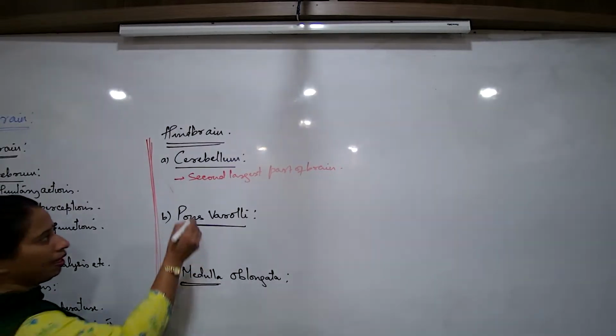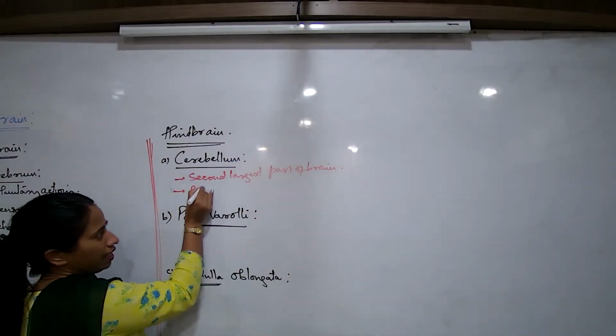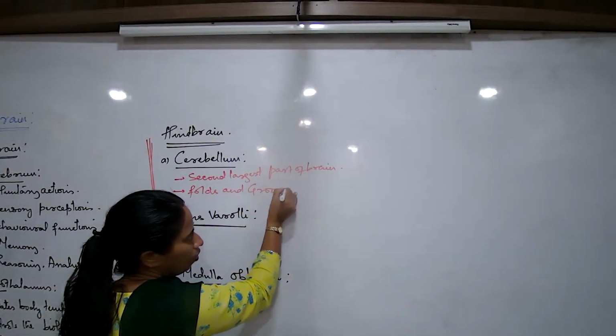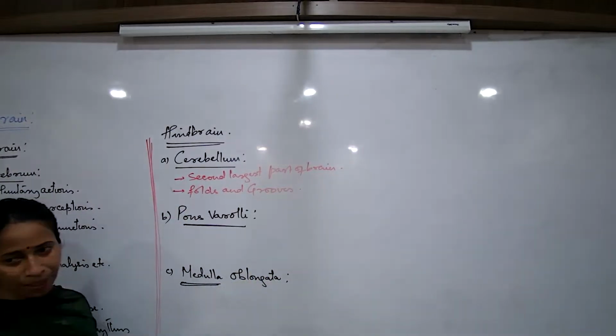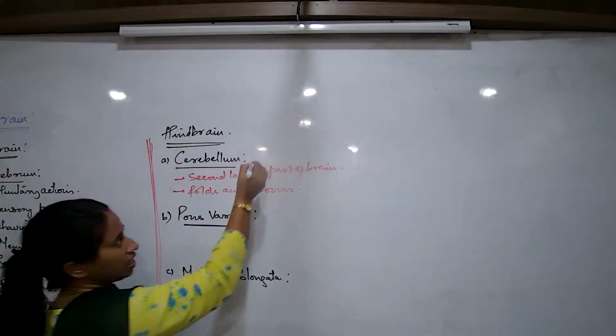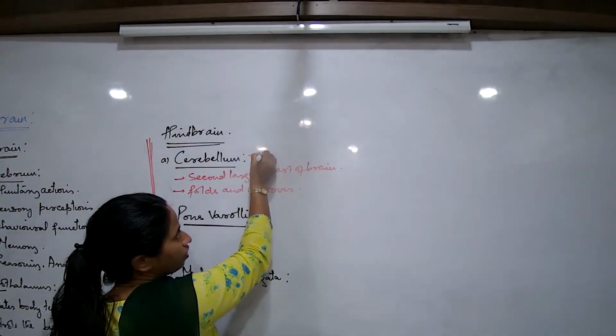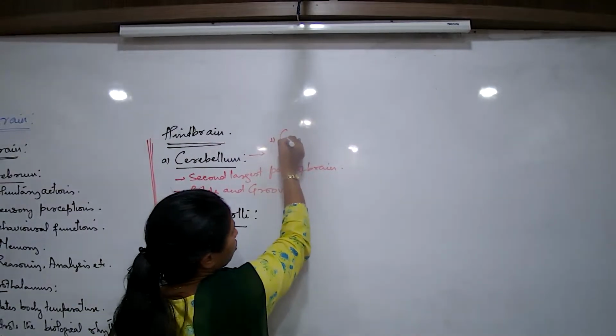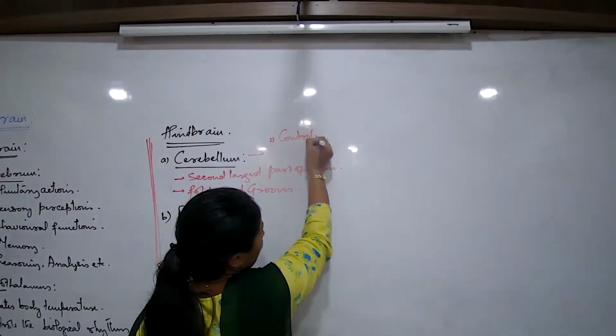This cerebellum also has folds and grooves. But now, when we are talking about the cerebellum, what is its major function? The major function of the cerebellum that you have to remember is that it controls muscular coordination.